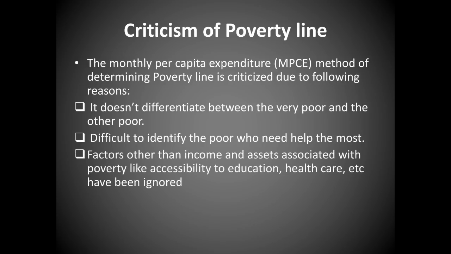The next factor that did not help the poverty line is that factors other than income and assets associated with poverty, like accessibility to education, healthcare, etc., have been ignored. This MPCE method was just focusing on who has how much property, how much money, what is the income. They were just looking at what is visible, assets. Do they have a two-wheeler? Do they have a house to live in? How many meals do they eat?